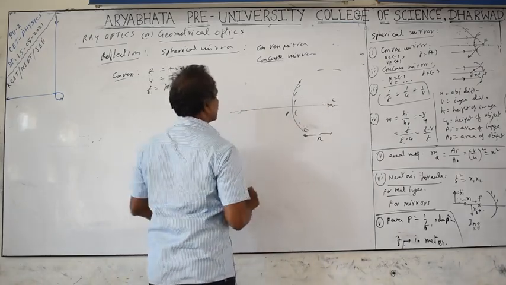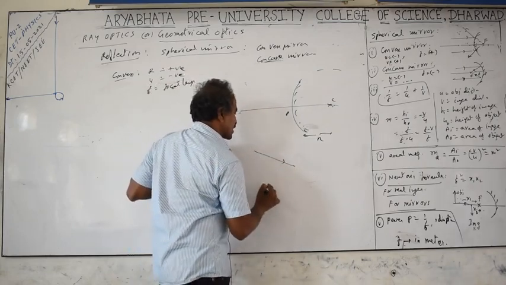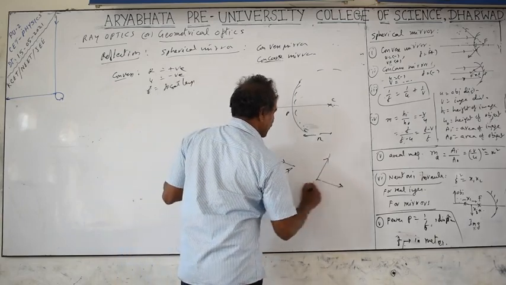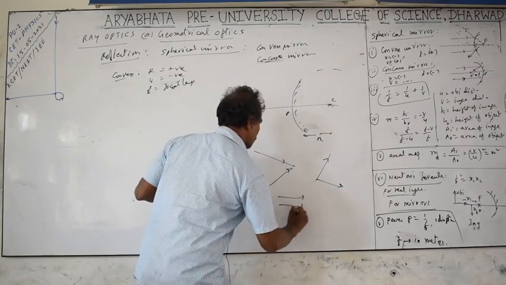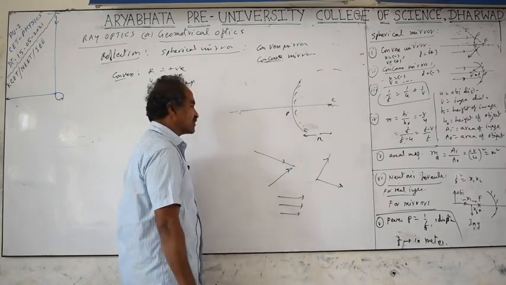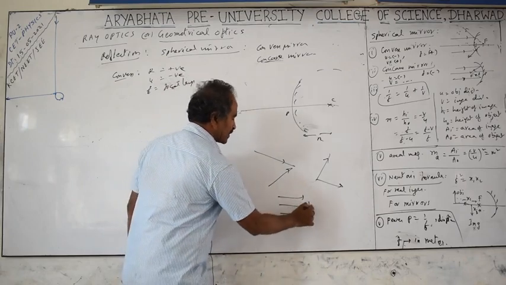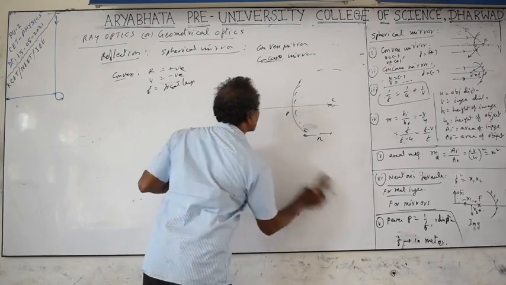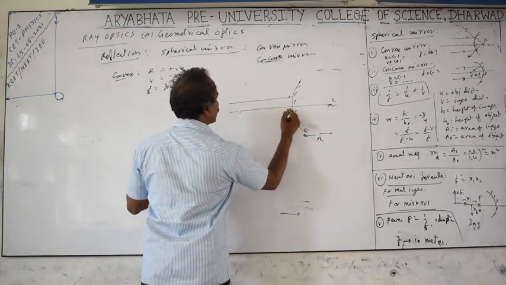And now the light rays. We take different types of light rays. Light rays meeting are called converging rays. Light rays going away from each other are called diverging rays. And then we have parallel rays. Parallel to each other, where the distance between the light rays remains constant, are called parallel rays. Many light rays parallel to each other are called a beam of light rays. So here we take a beam of parallel light rays falling onto the mirror.